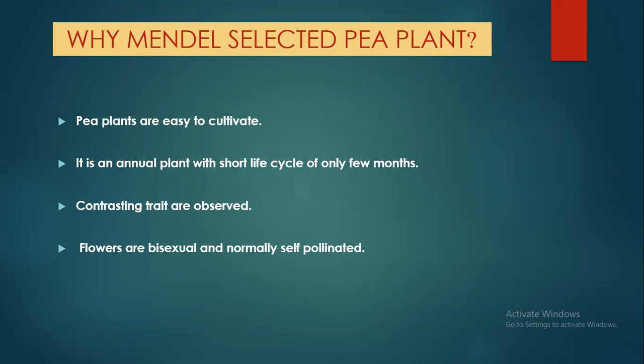And secondly, cross-pollination can also be done easily, or manually. By removing the anthers from one of the bisexual flowers, it is left with only carpels. So cross-pollination was also very easy, but that has to be done manually. So according to his will, he could cross-pollinate the flowers or plants.